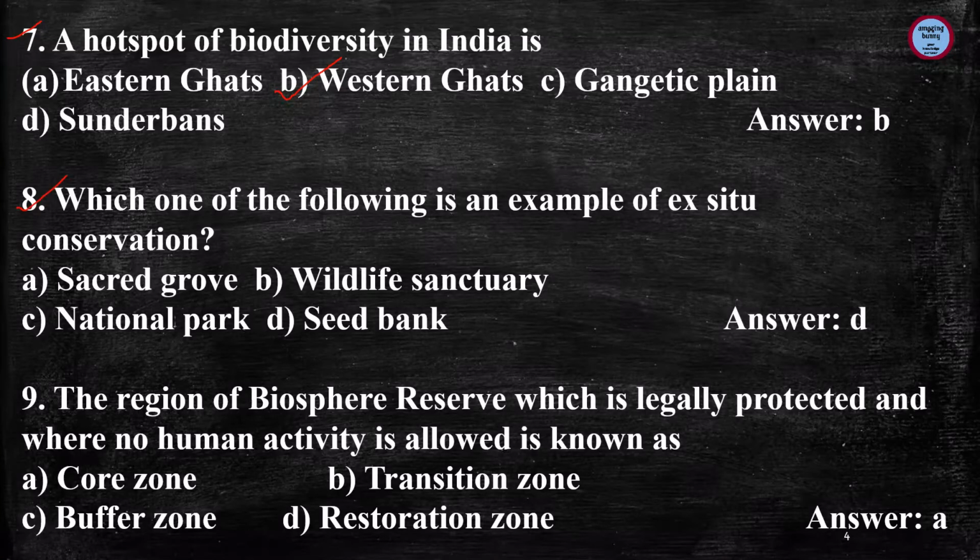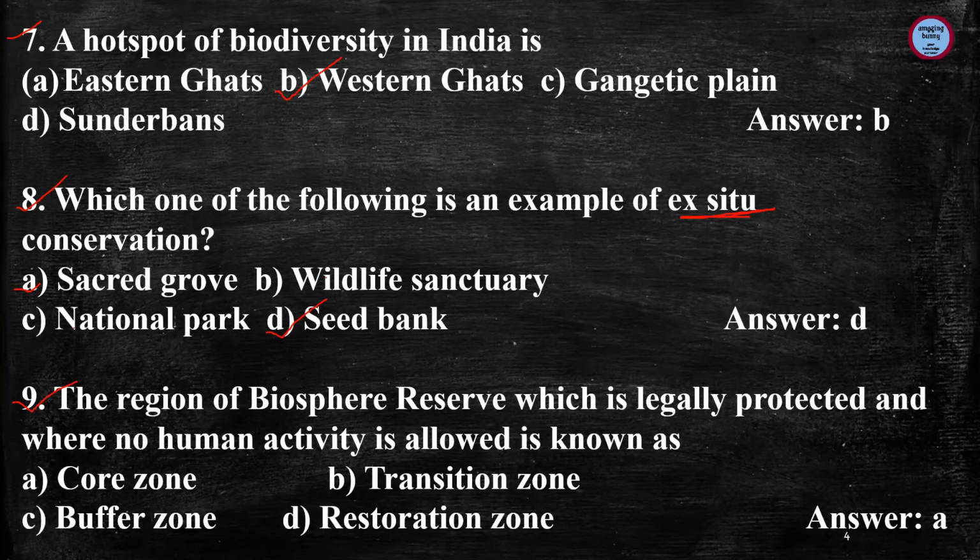Next question, which one of the following is an example of ex situ conservation? Here they are asking the example of ex situ. So the answer is seed bank, because sacred groves, wildlife sanctuaries and national parks are the examples of in situ conservation methods.